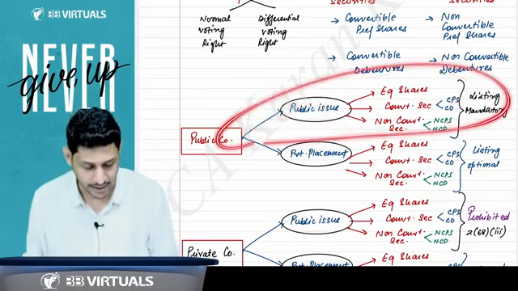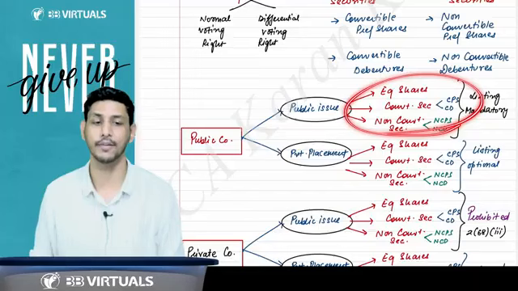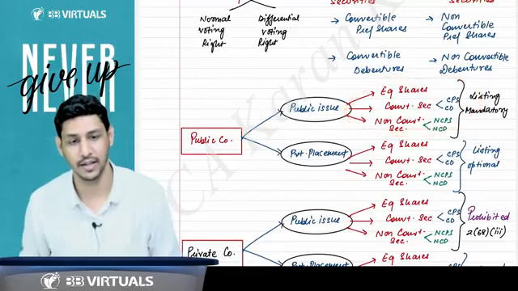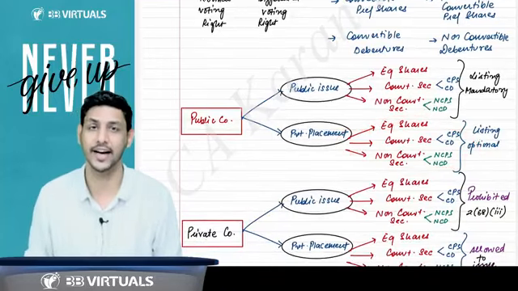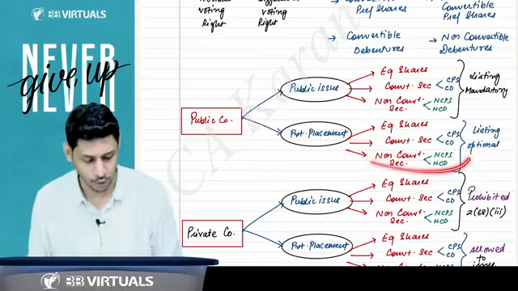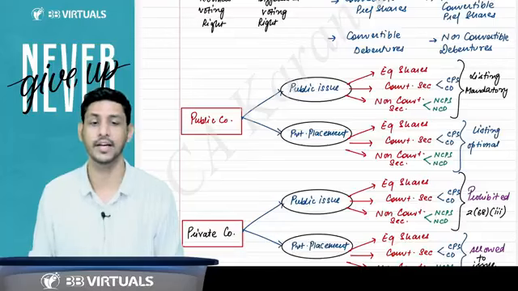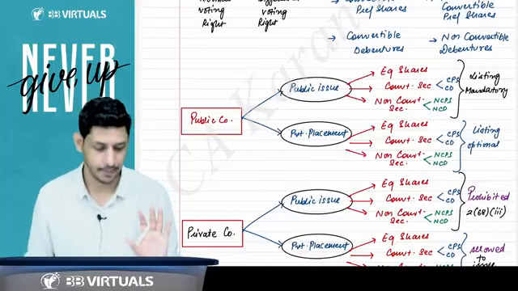If they come with a private placement of these securities, can they get them listed? Yes, listing is optional, but if you get them listed, you will be considered a listed company.